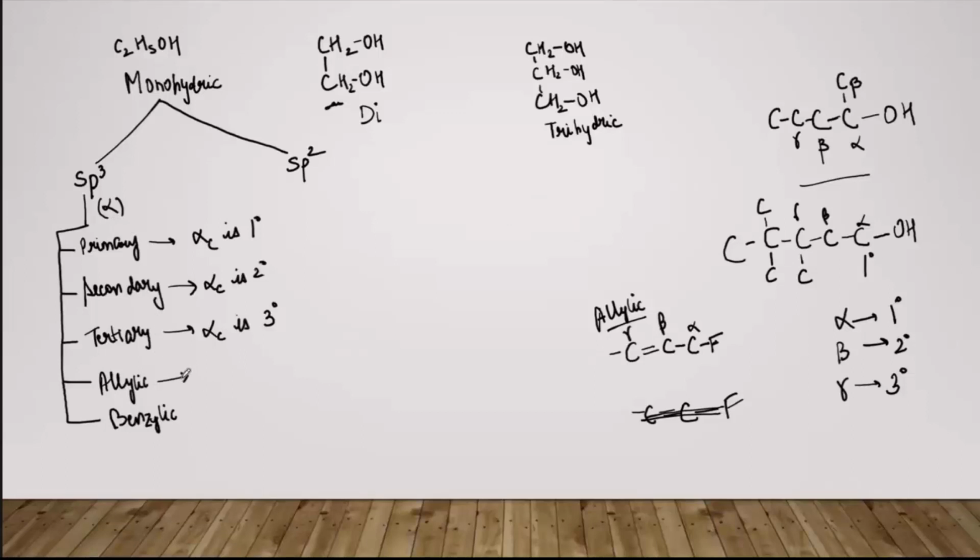So how can we define it here? Because we know this concept of alpha, beta and gamma carbon, we can say that allylic alcohols are the alcohols where there is a double bond between the beta and the gamma carbon. So beta carbon double bond gamma carbon. This is just a way of writing for me, just to make you all understand. This is not a correct way, I'm just trying to make you understand. Or you can write that there is a carbon which is the beta carbon, this is a double bond, gamma carbon. The alpha carbon is still sp3 hybridized.